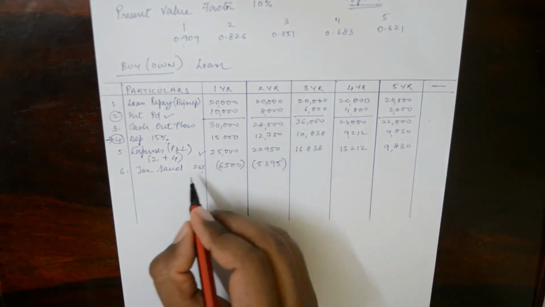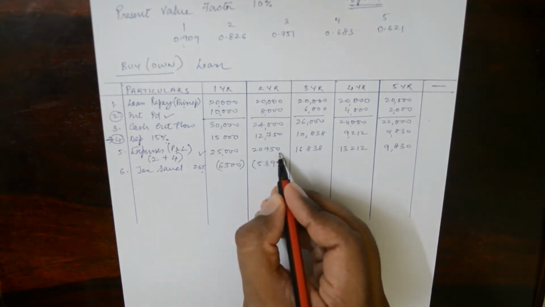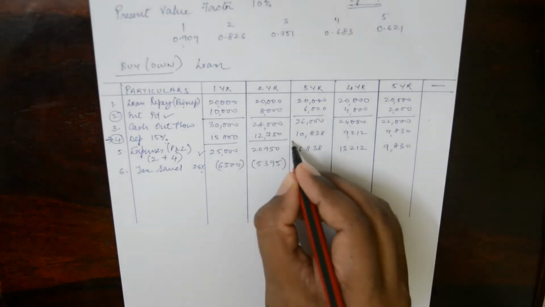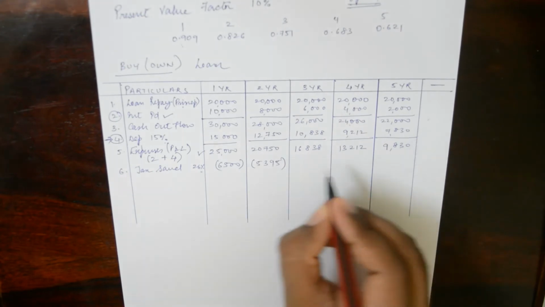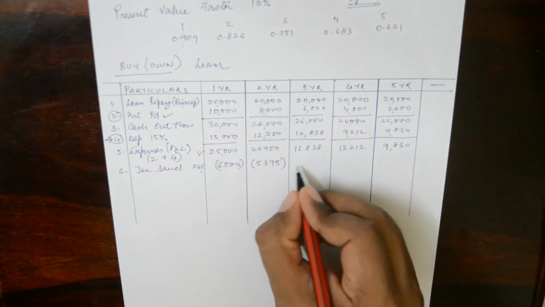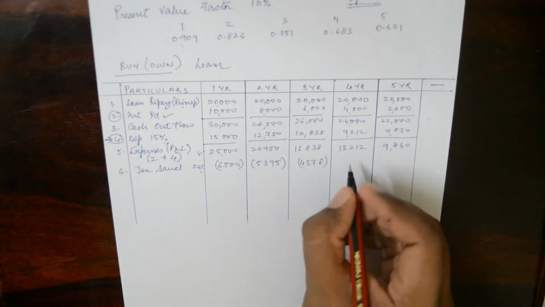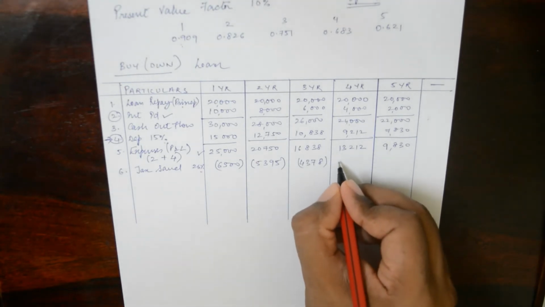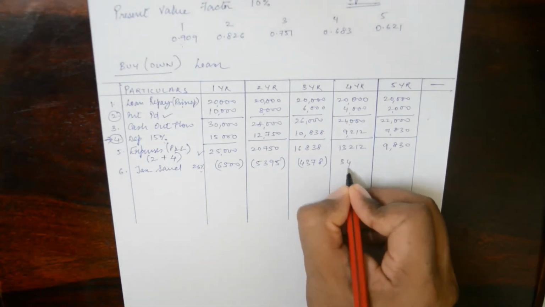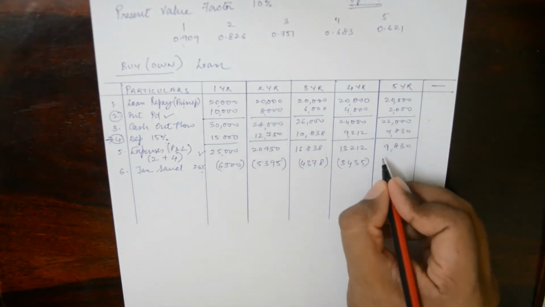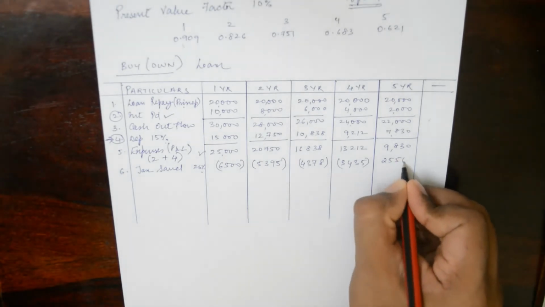For the second year, he's saving taxes of 5,395. That is 26% of 20,750. For the third year, he's saving taxes of 4,378. For the fourth year, he's saving taxes of 3,435. And for the fifth year, he's saving taxes of 2,556.